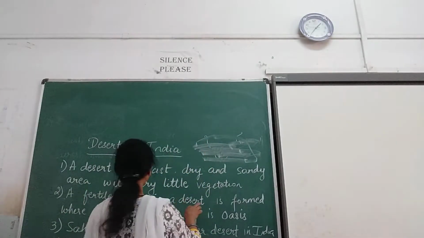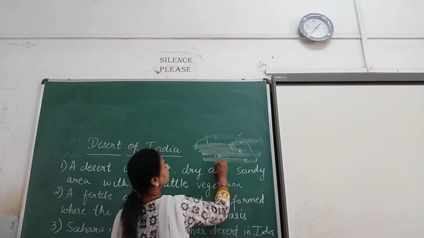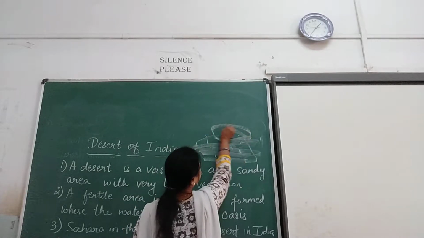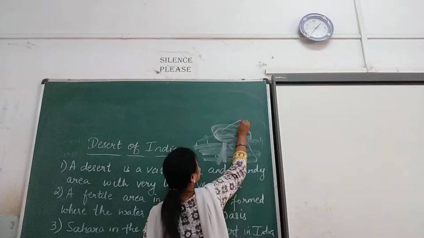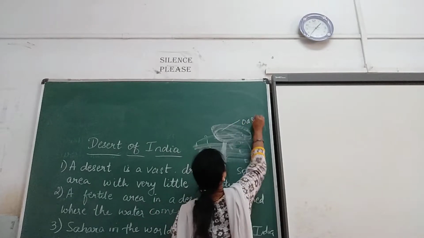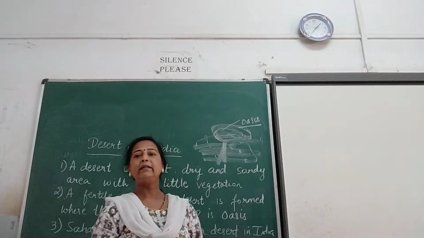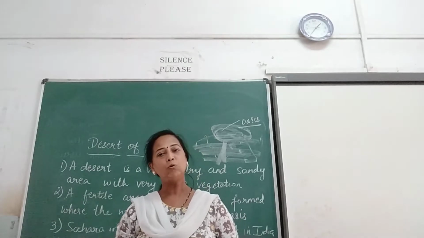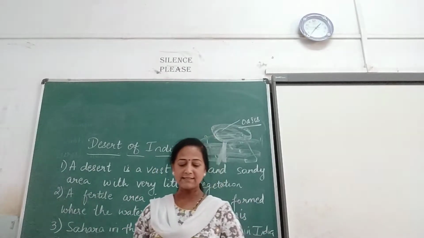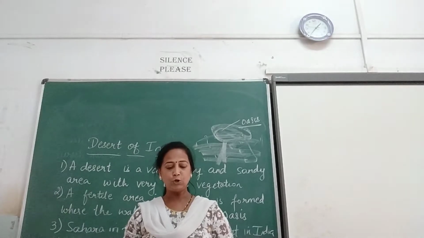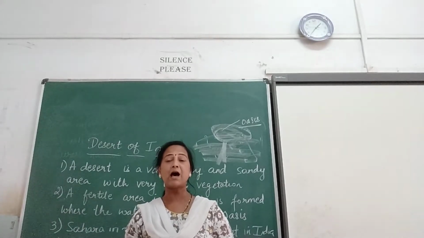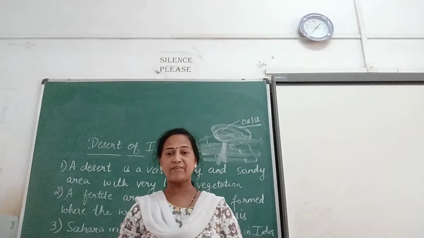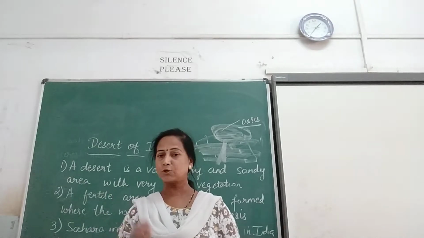Little land, what happens, is formed where the water comes up. From the depth of the ground, if the water bounces up and it is gathered here, this is called as an oasis. Okay? When a little land becomes fertile and the water comes up, that is called as an oasis. Those plants and trees which have special devices to withstand the long drought conditions are grown here. Drought means dry spell. So such conditions where it is favorable, only such plants and herbs grow there.